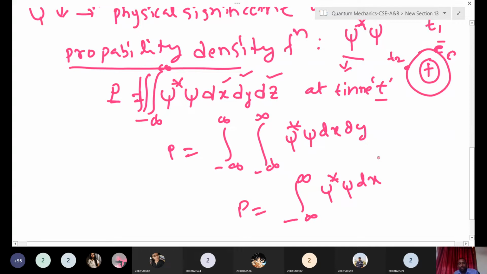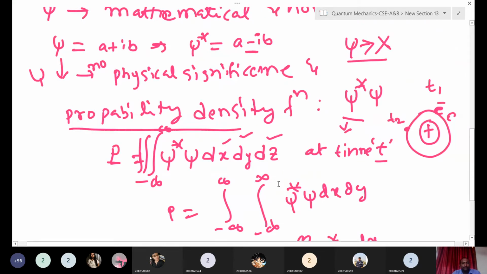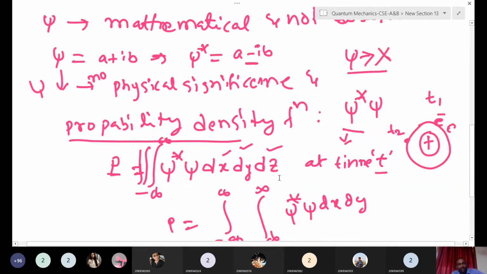If you want to integrate in xyz terms, it will be complicated. That's why we first derive in one dimension, and after that we extend it to three dimensions. For simplification only, we are reducing the dimension. This is the probability density function, and this is the interpretation of the wave function. These are a few points about the wave function.